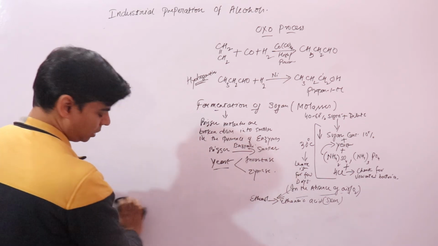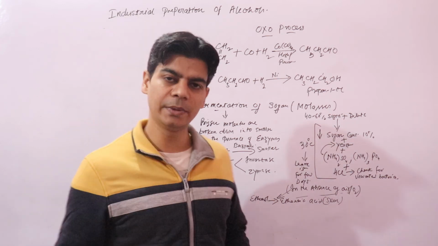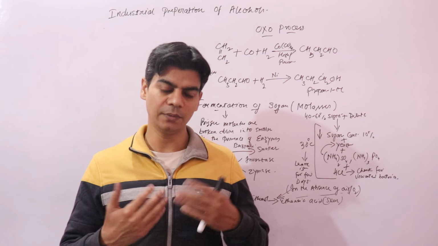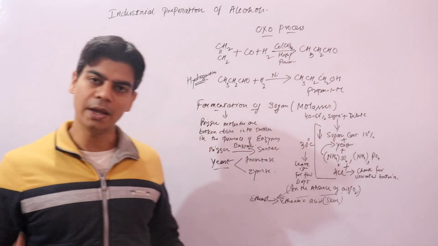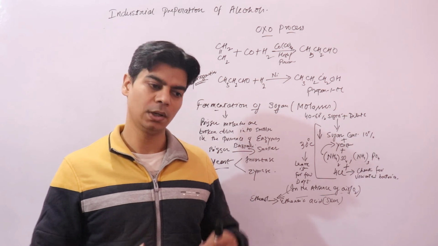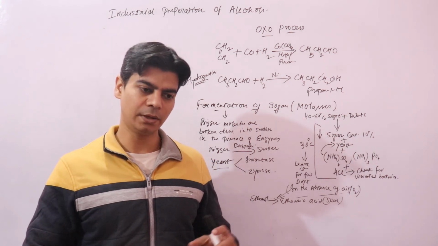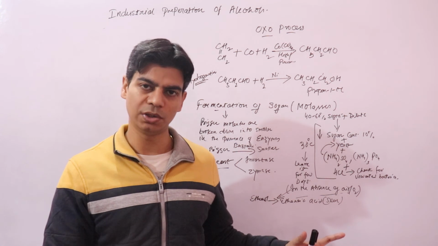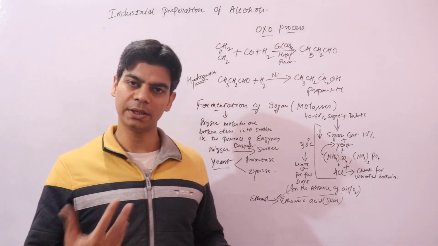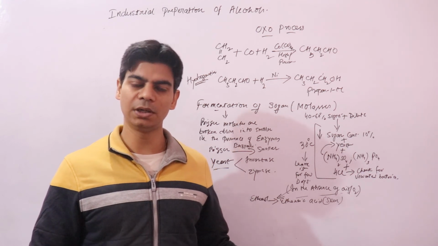When you do that, they release starch. Then you add barley to it. Barley is again a source of enzymes, which will break starch into smaller molecules. Then you add yeast to it. Yeast will again convert it into alcohol.